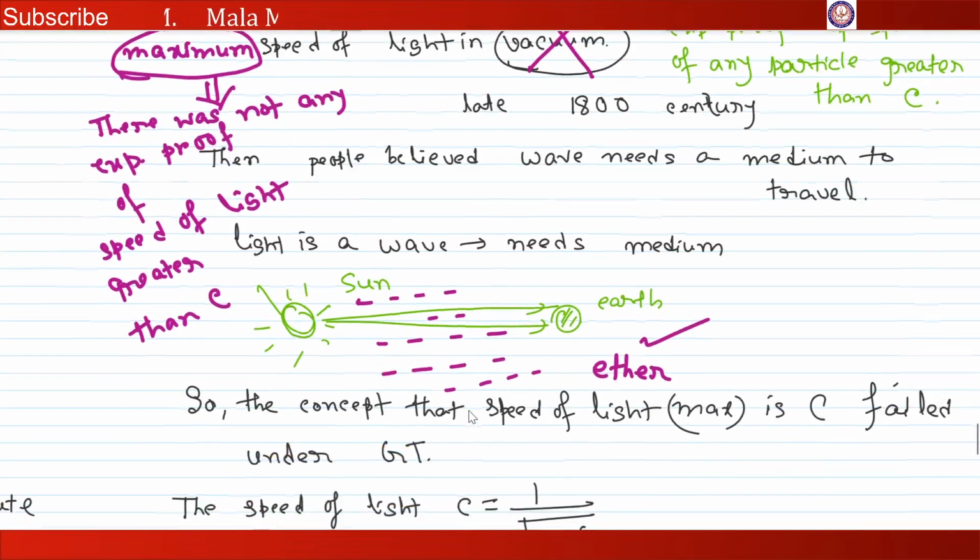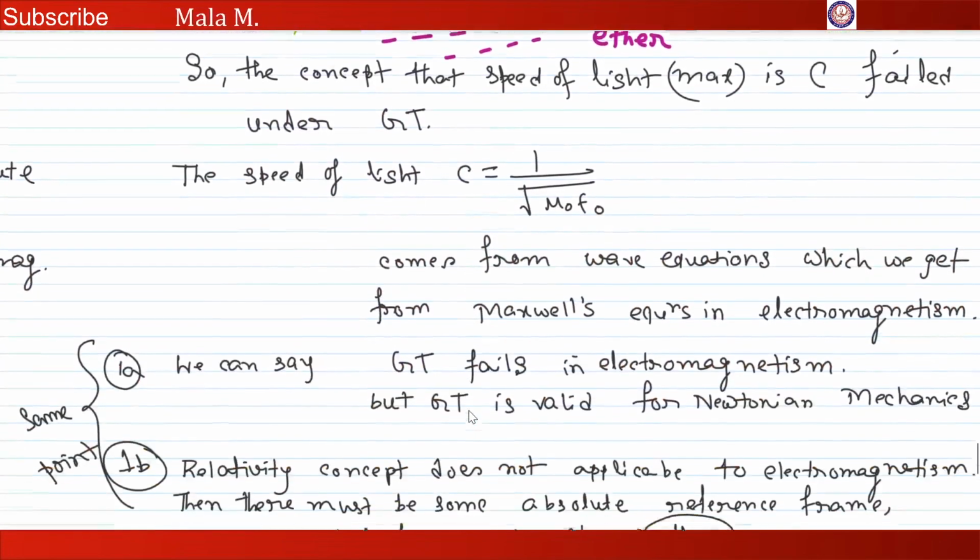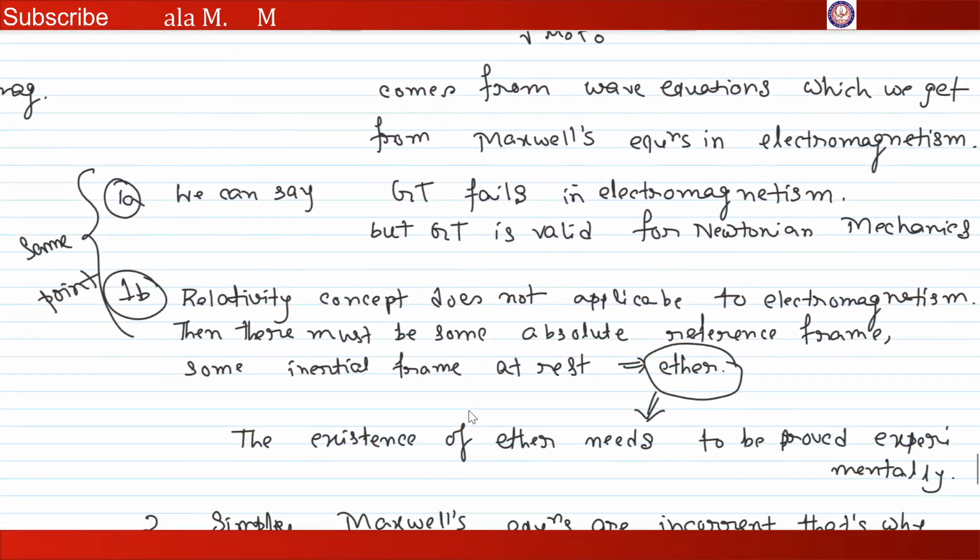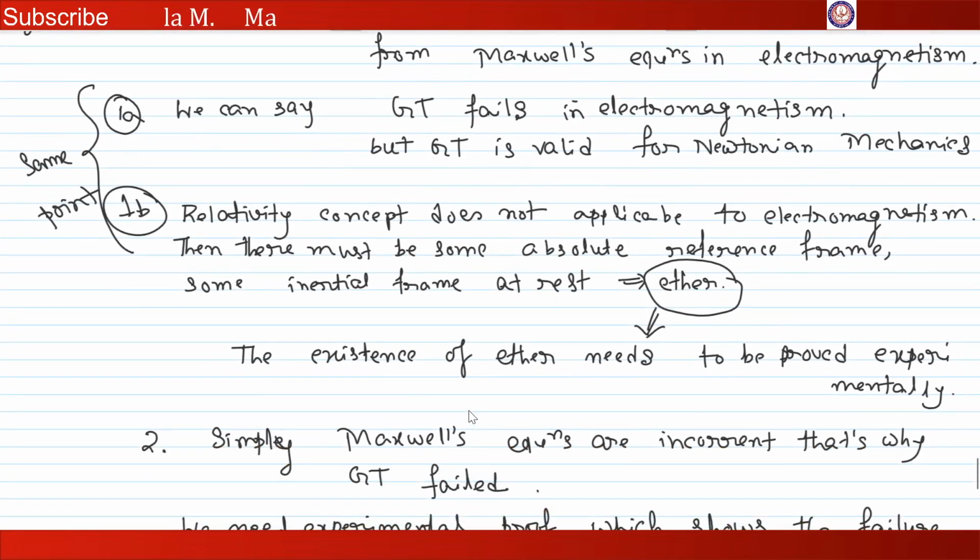To clear our confusion, we can just do experiments. We can go forward through these points. Number one point is we can assume that the relativity concept is not valid for electromagnetism. Okay, it's true. Then we need some proof which says that there is some frame called ether in which speed of light is maximum.